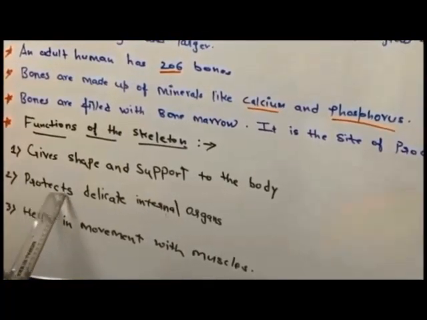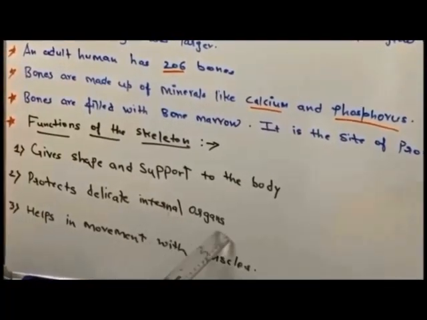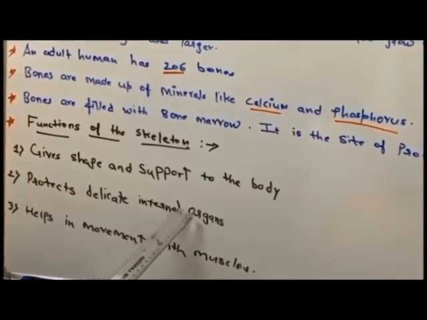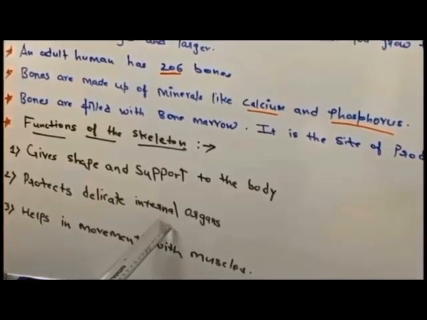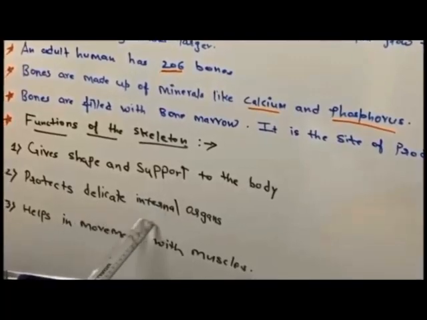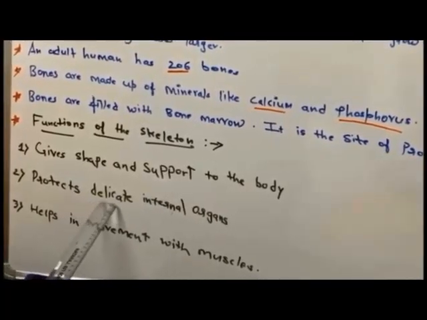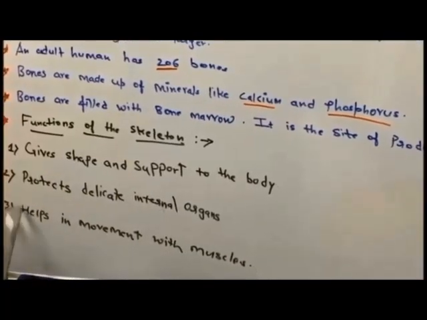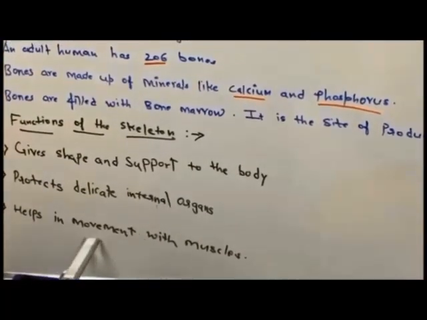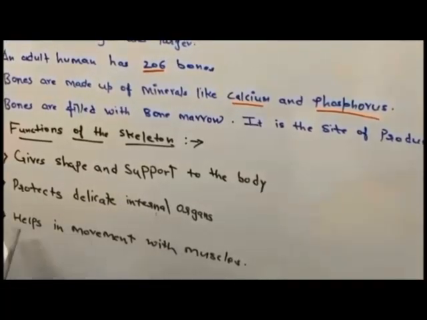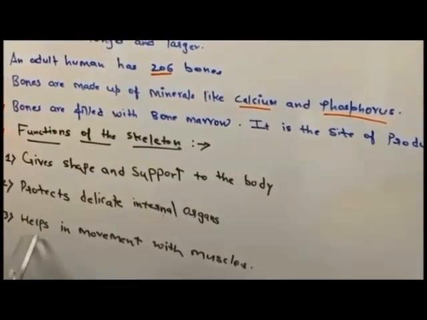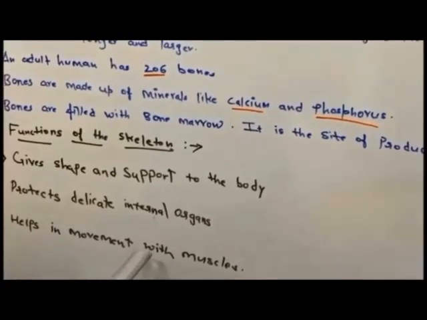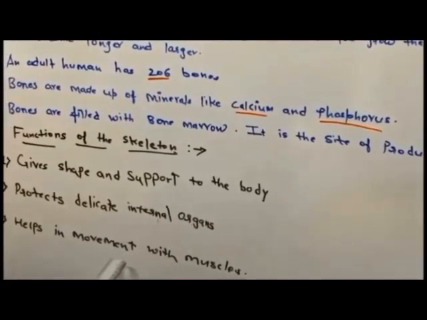Next, it protects the delicate internal organs. Delicate internal organs like your brain, your heart, your lungs, your kidneys, ये जितने भी delicate organs हैं they are protected because of these bones. Third one, it helps in movement with the muscles. So bones and muscles together help our body in the movement like running, walking, writing, etc.